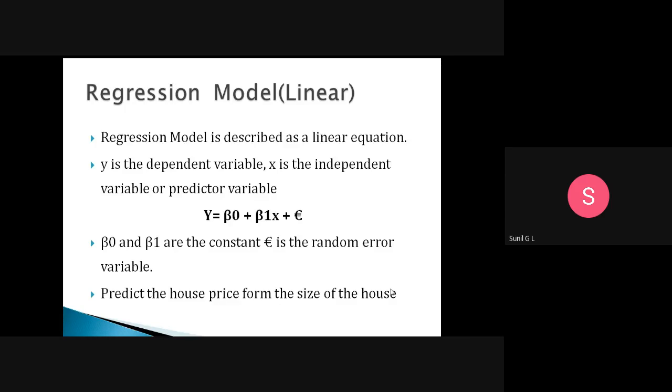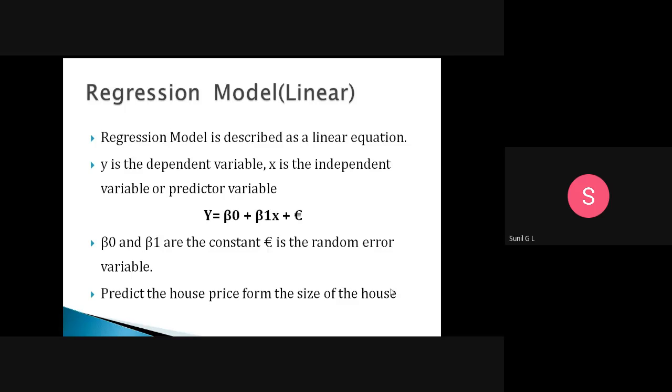For example, we will predict the price of a house from the size of the house. Suppose if it is 500 square meters, the price will be 10 lakhs. When it is 1000 square meters, the price will be 20 lakhs.